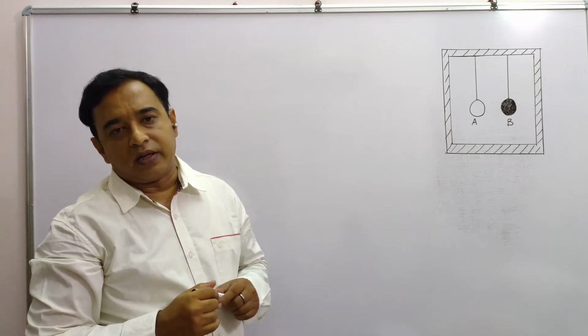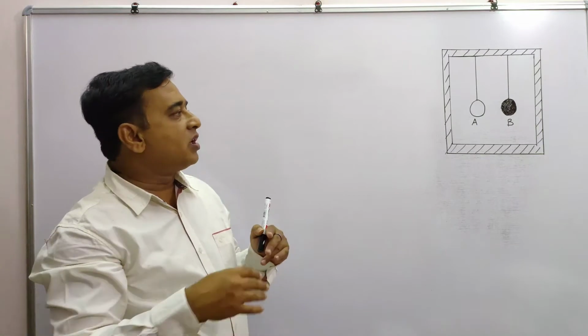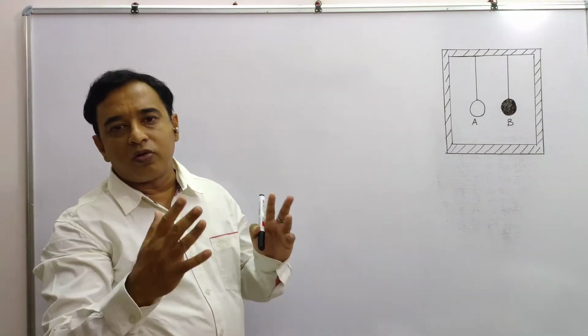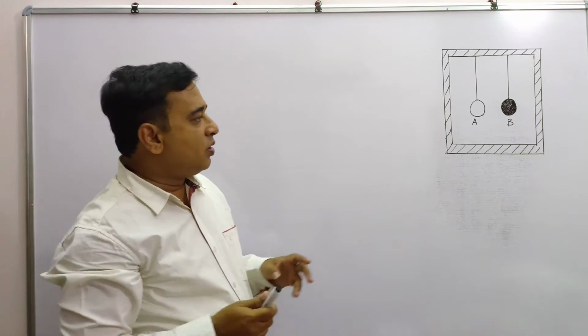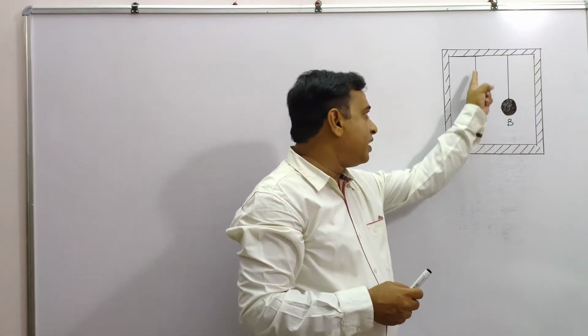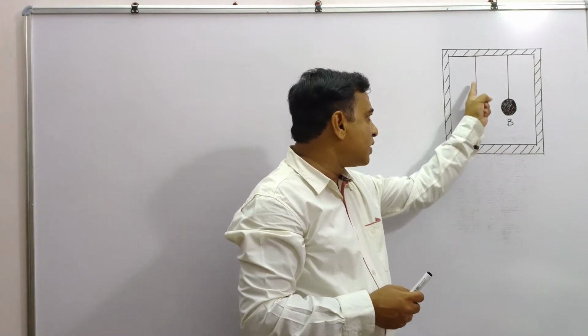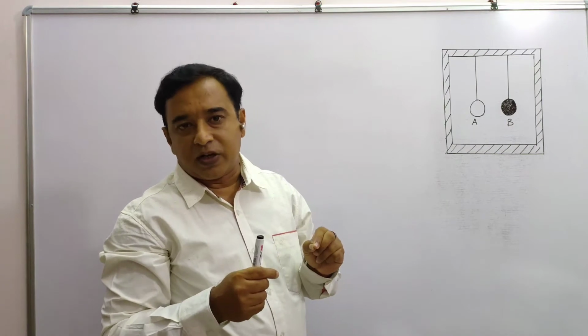Then it will never radiate energy to the atmosphere, since it is far more insulated from the surroundings. They are freely suspended so that there is no conduction of heat through the metal wire; with the help of insulating wire, it is suspended.